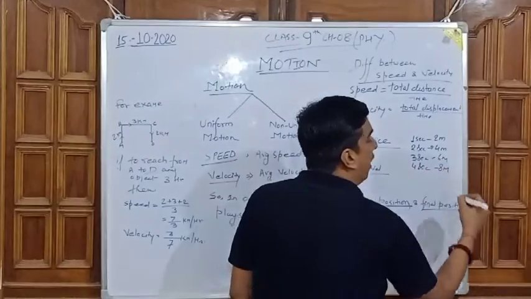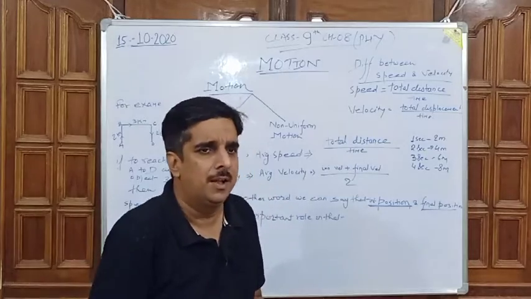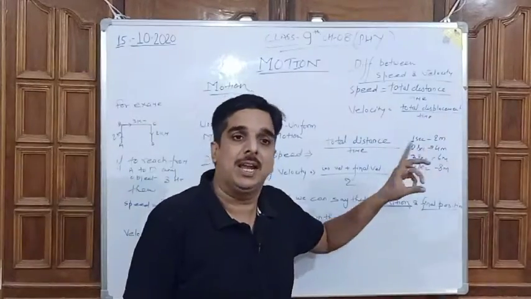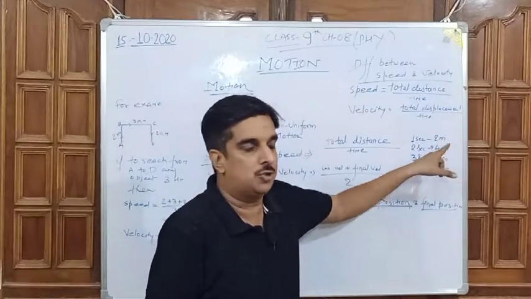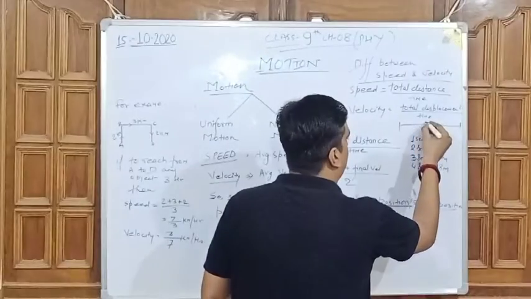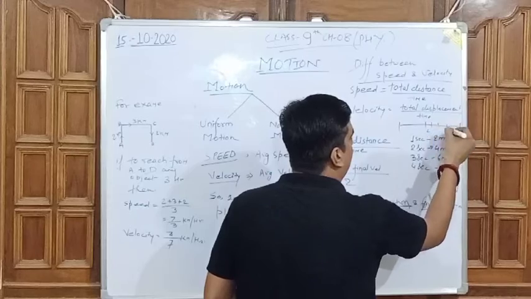Here what we are observing is that the object moves 2 meters in each second. In the first second the object reaches 2 meters, 1 second 2 meter, 4, 6, 8.